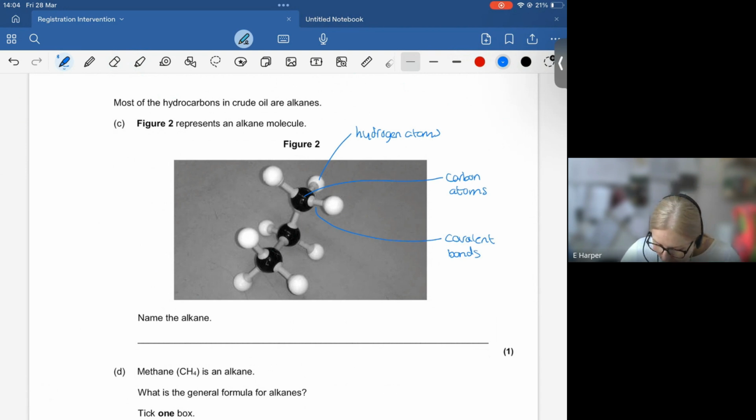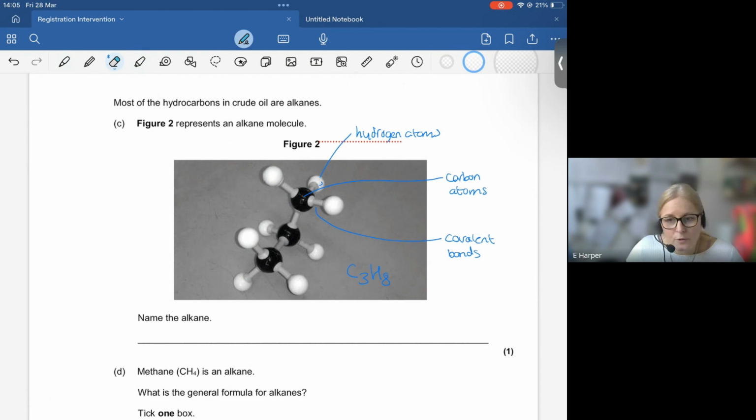So I can see straight away that there are 1, 2, 3 blacks. So there are 3 carbons. There are 1, 2, 3, 4, 5, 6, 7, 8 whites. So there's 8 hydrogens. Now, it would have been nice if they asked me for the formula, because I've just done that, but they didn't. They ask me for the name.